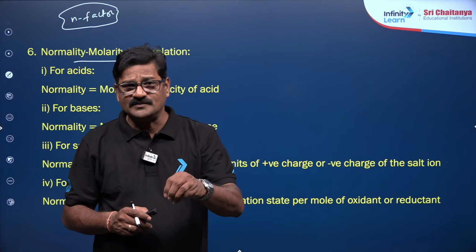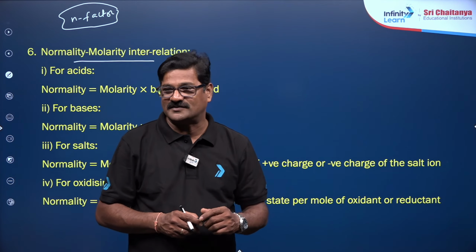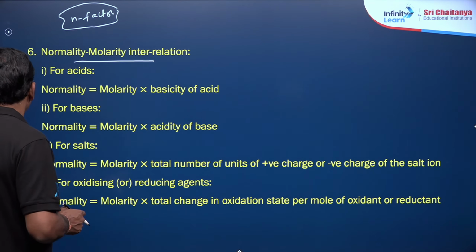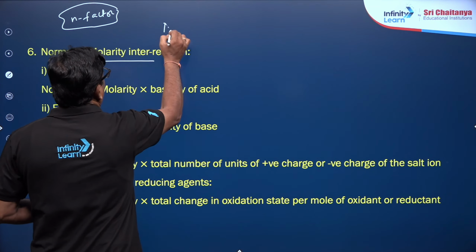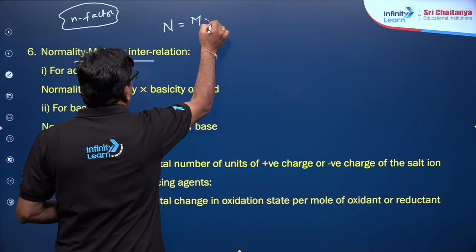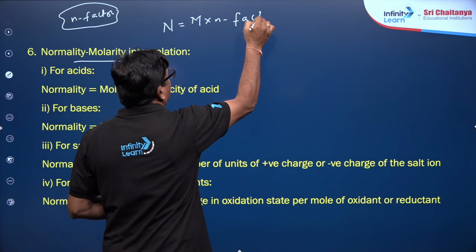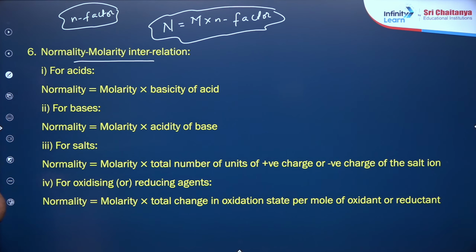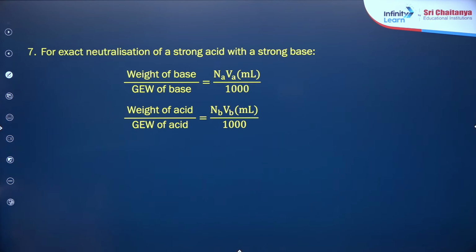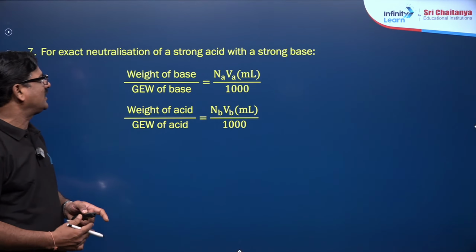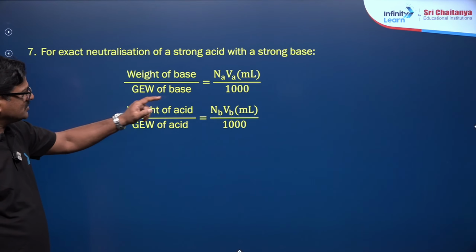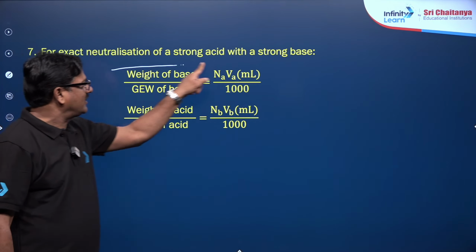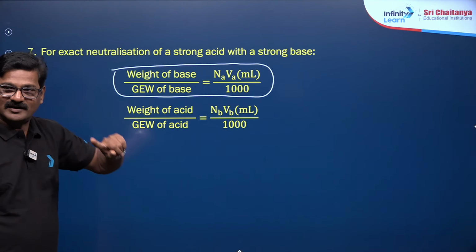You know, this n factor we will be discussing again in the redox reactions. If you are ready, we can have the session for that. So normality is equal to molarity into n factor. This is the relation between the normality and molarity. Now you can see for exact neutralization, you are going to get weight of base by gram equivalent weight of base is equal to normality of an acid, volume of an acid upon 1000. You can directly plug in this formula to calculate this.